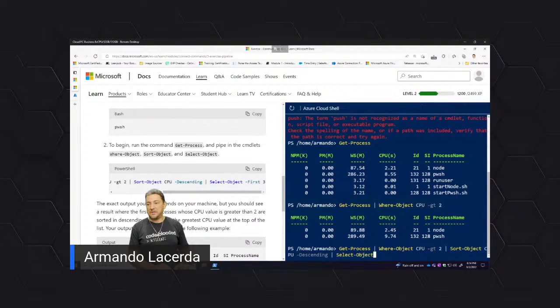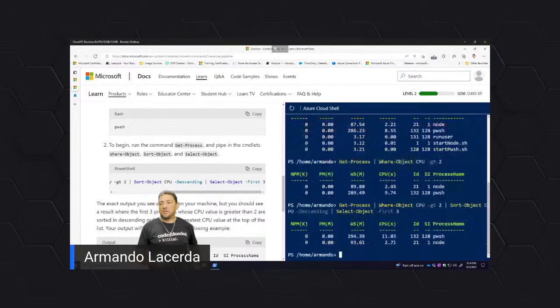Select-Object -First 3. So when I do that, I see kind of the same result, but notice that pwsh comes first because it's the one consuming the most CPU from the list.